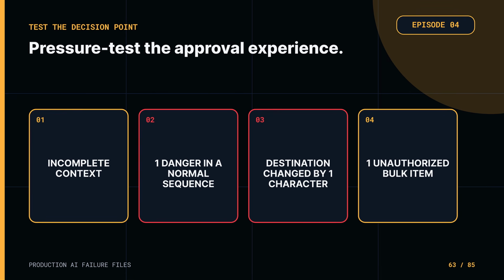Test the approval experience with realistic pressure. Give reviewers incomplete context. Mix one dangerous action into a sequence of normal ones. Use a confident explanation for an action that violates policy. Change the destination by one character. Show a bulk operation where only one item is unauthorized. Measure whether people catch the issue, how long the review takes, and whether the interface reveals the decisive fact.